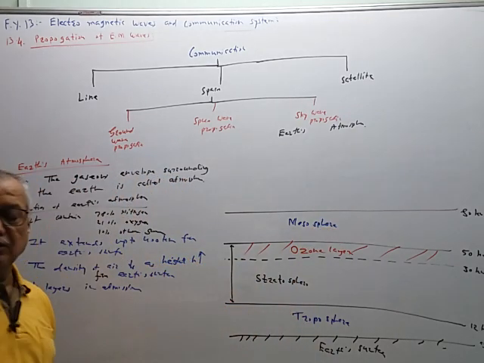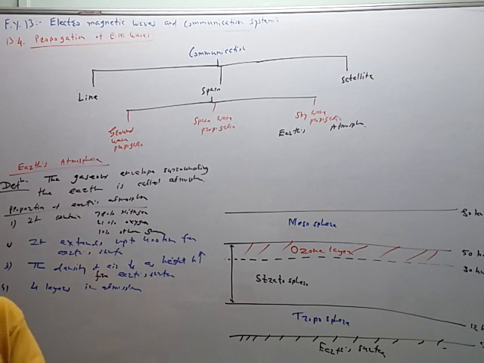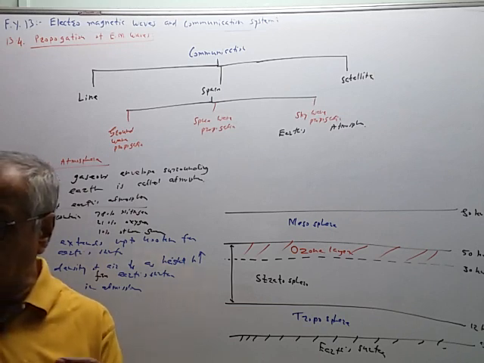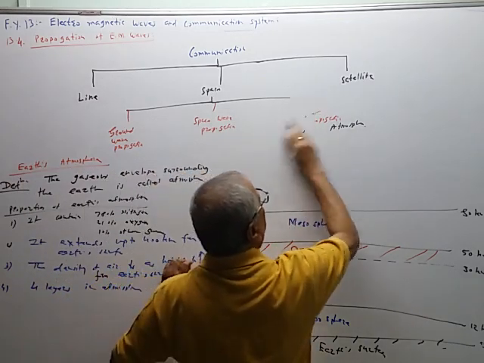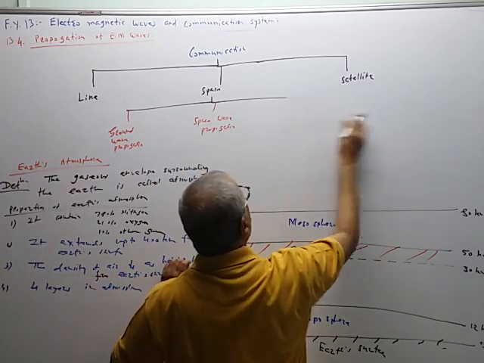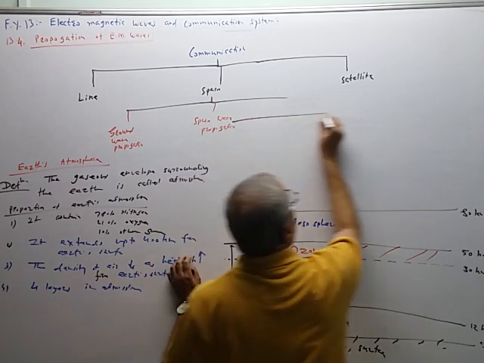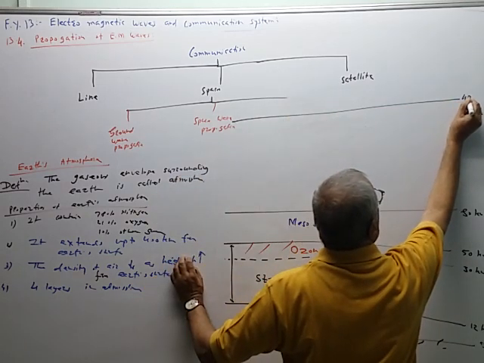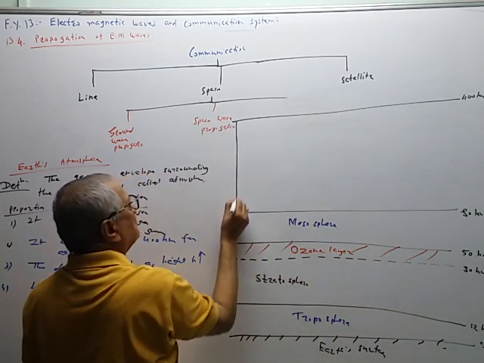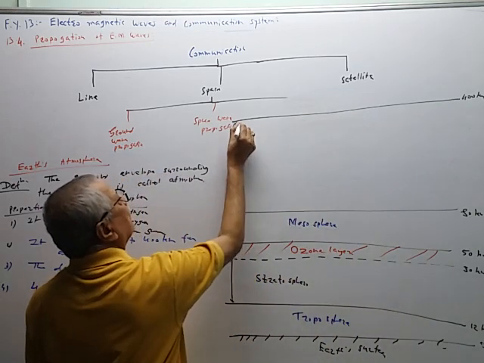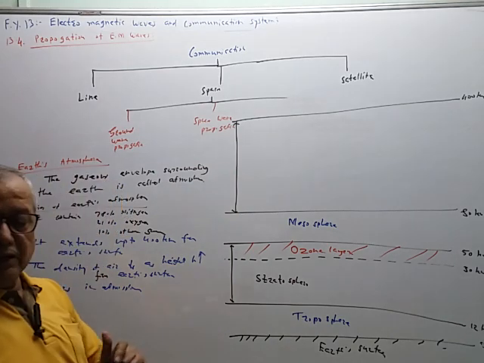And from 80 kilometer to 400 kilometer, this complete layer is called the ionosphere. Say this is the position of 400 kilometer. So this total part is called the ionosphere.